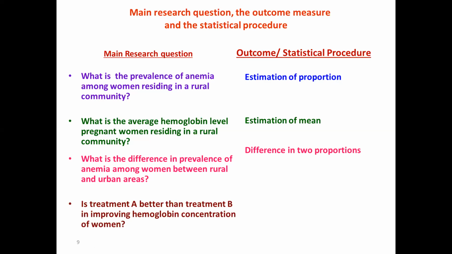Difference between means, difference in average, the difference between two means. If you understand these core concepts, we can build our sample size calculation on them. So please remember there are 4 outcomes, and I will be talking about only these 4 outcomes in my next 15 minutes with examples.